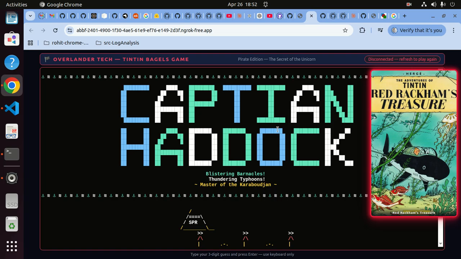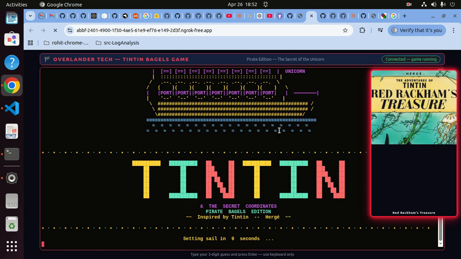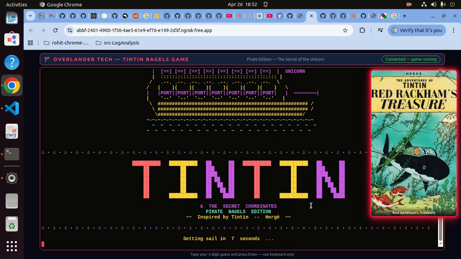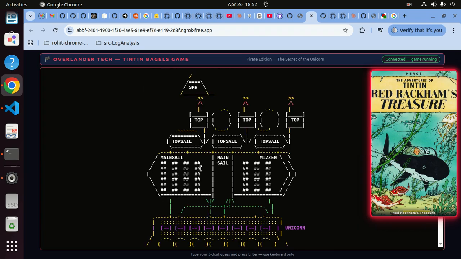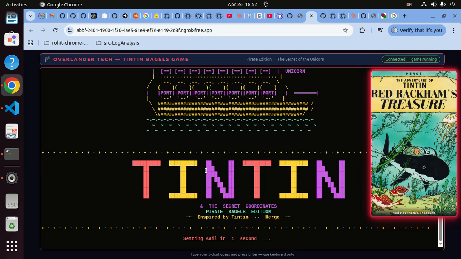And if we were to refresh the page, hard refresh or reload, you can see Tintin, with very, very pathetic colors as of now, but doing something. So that's what it is.